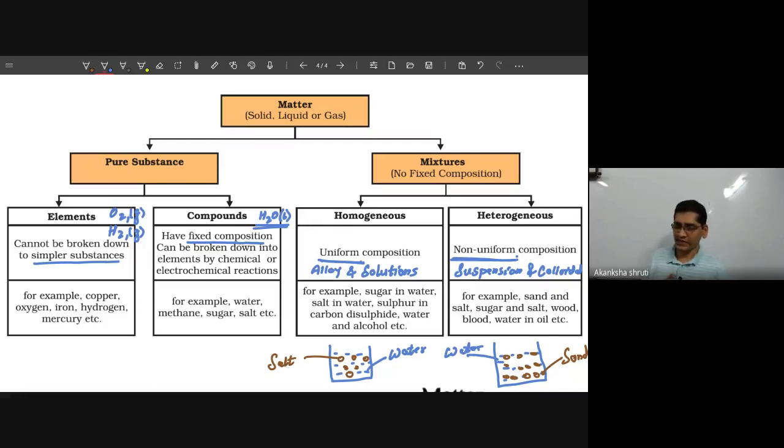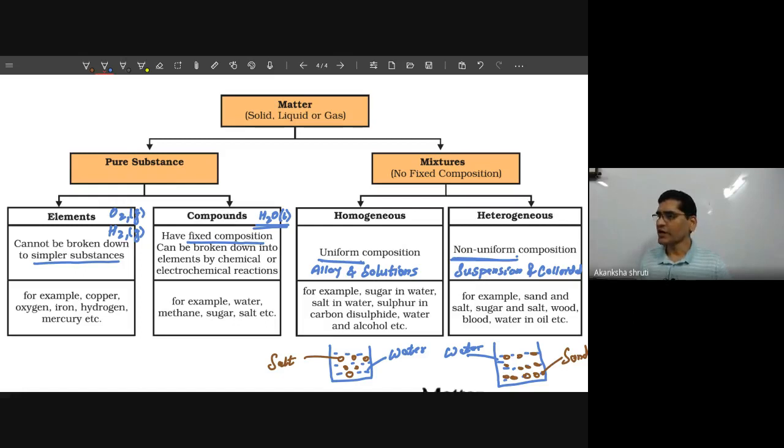Such kinds of separation are called physical methods, and they can be used for mixtures only. Such a method cannot be used for a compound. If we want to break a compound, we have to go for a chemical reaction, meaning electrolysis of water to convert it back into hydrogen and oxygen.